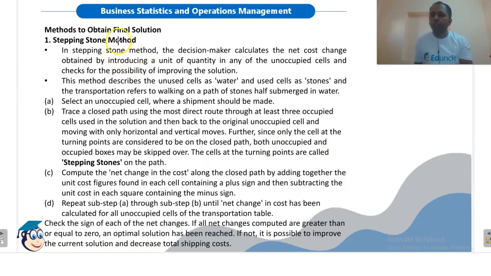Now there are two methods to obtain the final solution. The first is the stepping stone method. In this method we consider the unoccupied cells. After obtaining the initial solution, some cells will be occupied and some will be unoccupied. So we will consider unoccupied cells and check for the possibility of improving the solution.